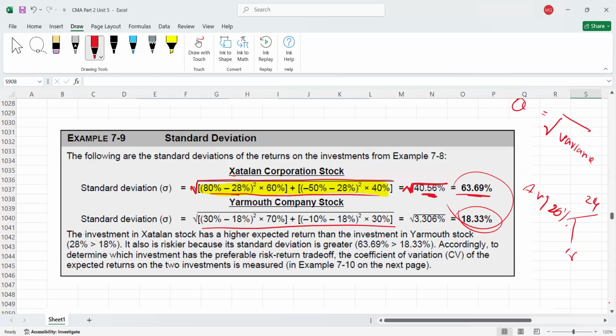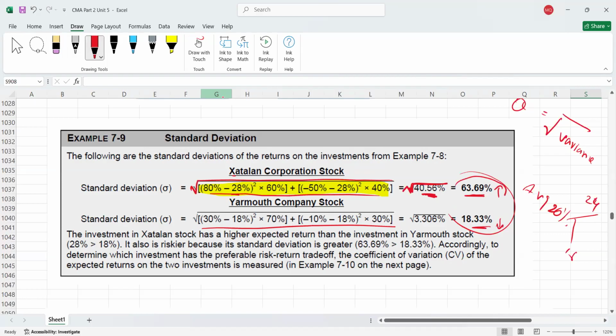If standard deviation is higher, for example, if you consider both investments, for one investment the standard deviation is 63.69%, and for the second it is 18.33%. Here we have a higher standard deviation, here a lower standard deviation.